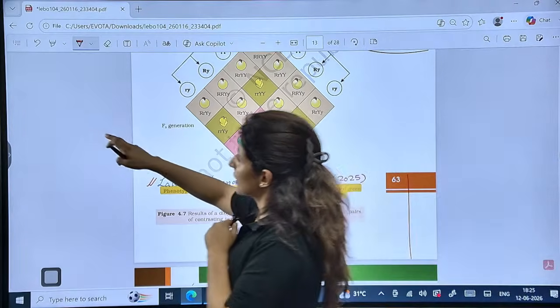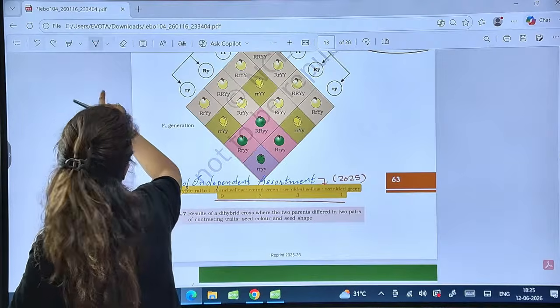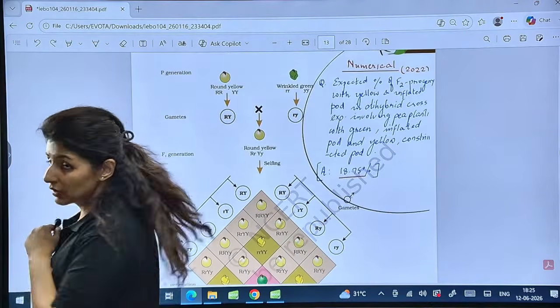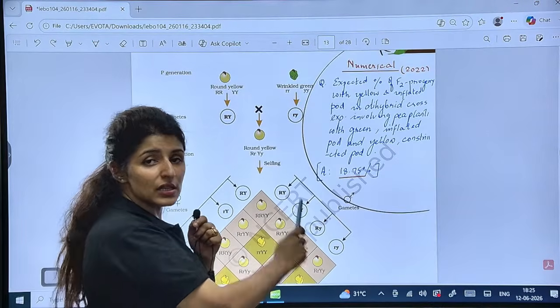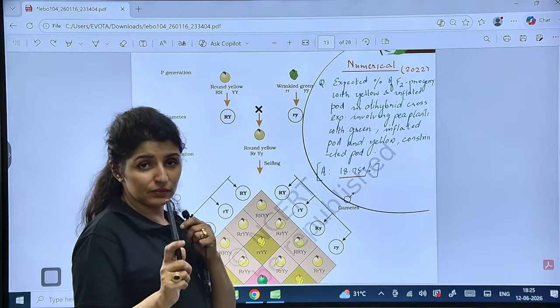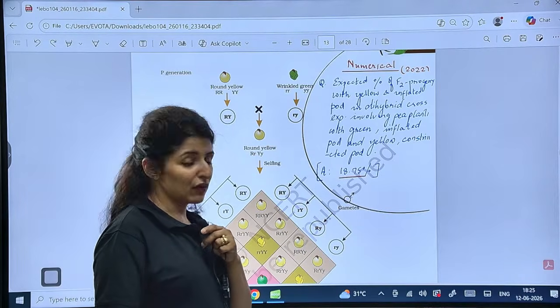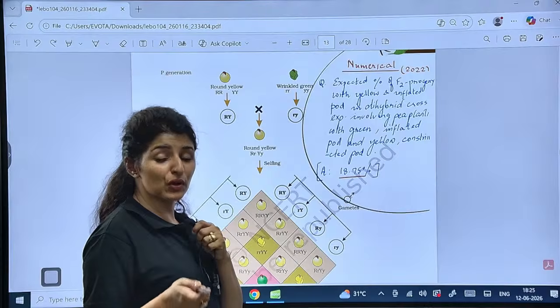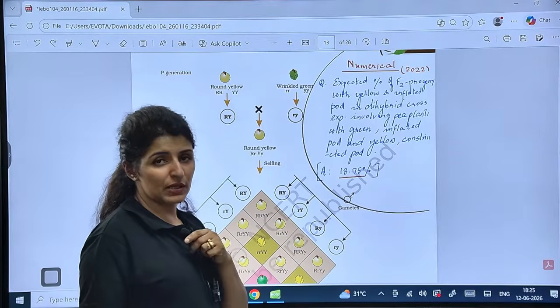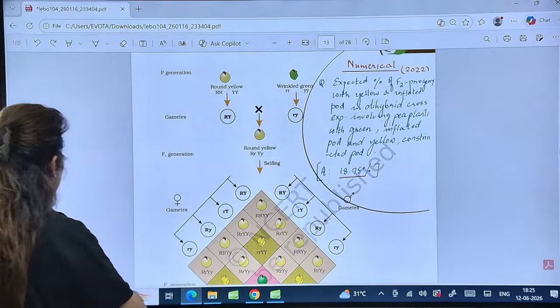Take a screenshot here of this numerical, and let me know the answer in the chat or in the comments later. Solve this question. If you are not able to solve it, still let me know in the comment section. If you are, then you're doing right.